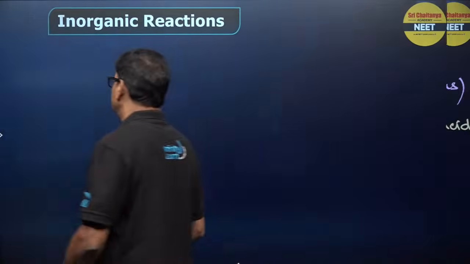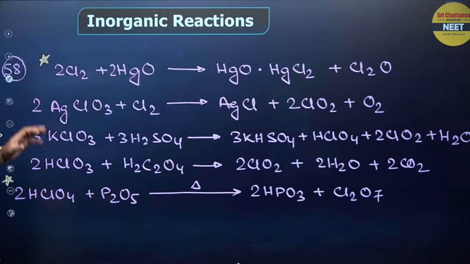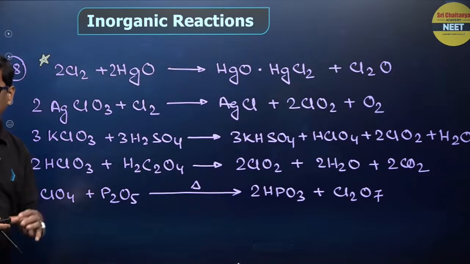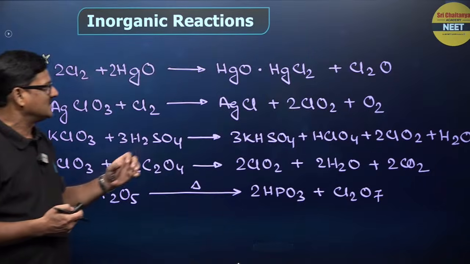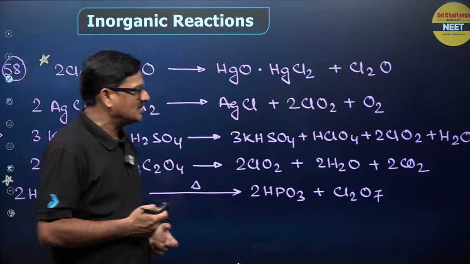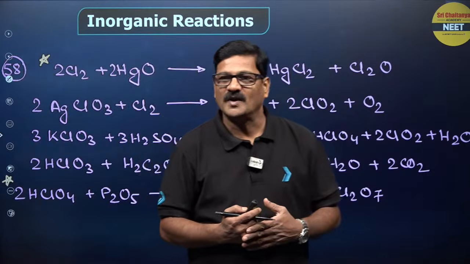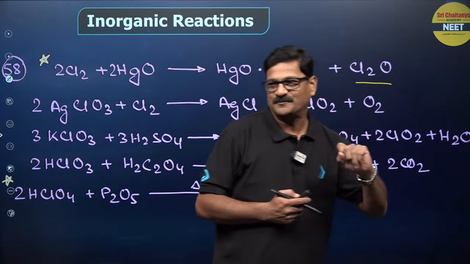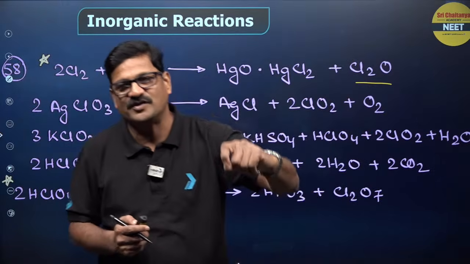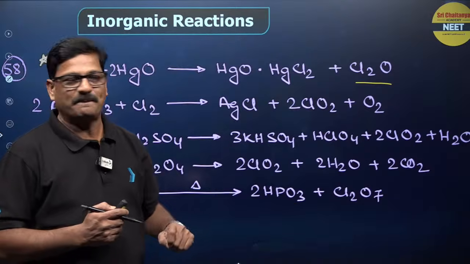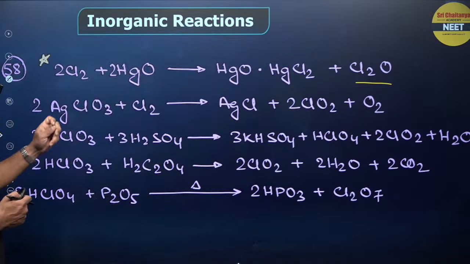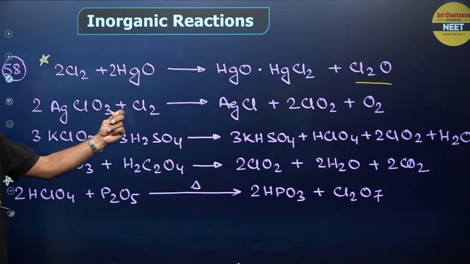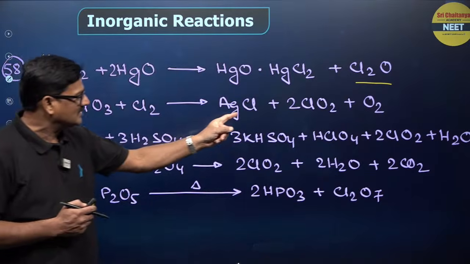Moving ahead, so chlorine plus mercuric oxide gives us HgO.HgCl2 with Cl2O. Cl2O is a superoxidizing agent used in the textile industry and paper industry. And AgClO3 plus Cl2 gives us AgCl plus ClO2.